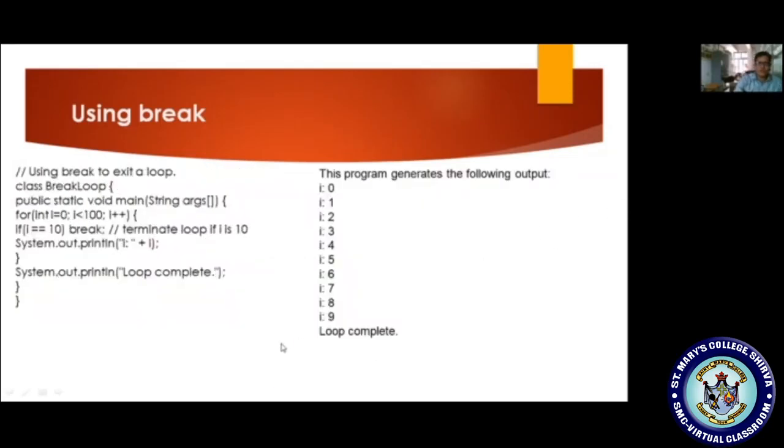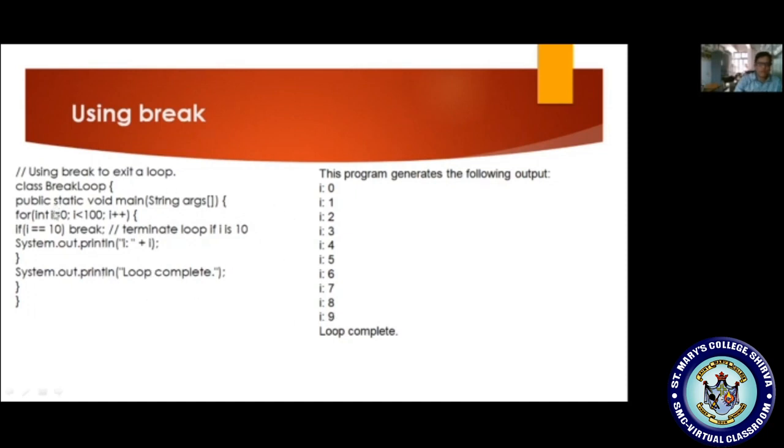Let me show one sample program. In the sample program, class Break, public static void main(String args), for int i is equal to 0, i less than 100, i plus plus. Now I am writing the condition if i equal to 10, break. Is i, whose value is 0, equal to 10? No, so it skips, and it will display the i value as 0.